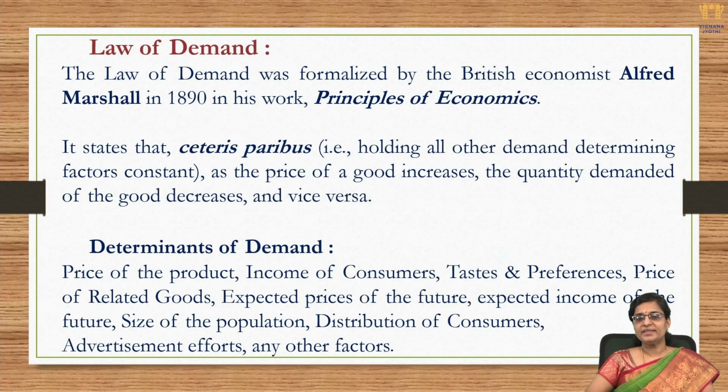So, while all the other demand determining factors remain constant, as the price of a good increases, the quantity demanded of the good decreases, and vice versa. As the price of a good decreases, there is an increase in the quantity demanded of the good. This is what has been put forward by Alfred Marshall, which we call the law of demand.